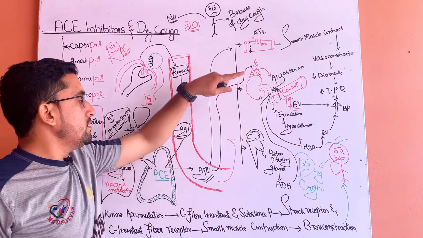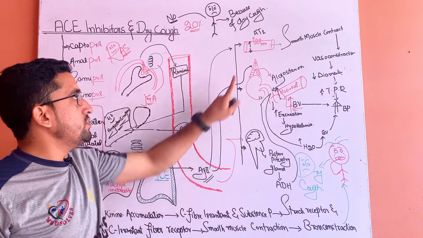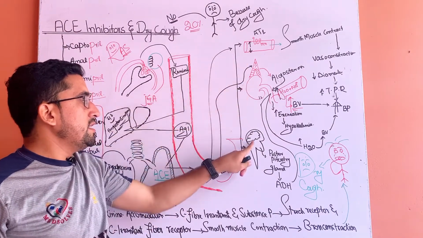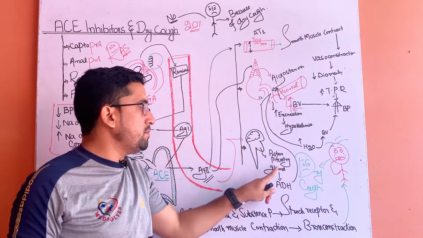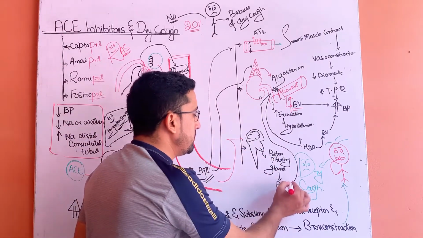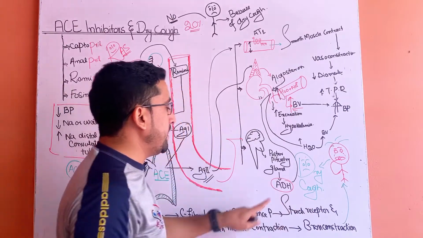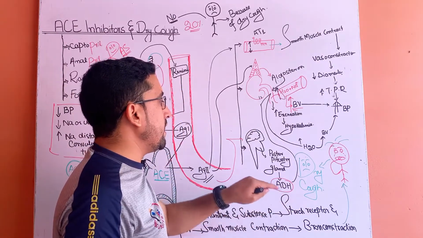Along with the action of this angiotensin 2 on these two regions, it also acts on the posterior pituitary gland and produces a hormone known as ADH, antidiuretic hormone.